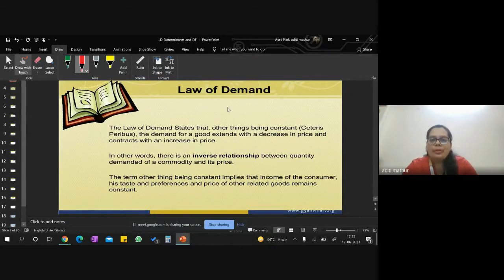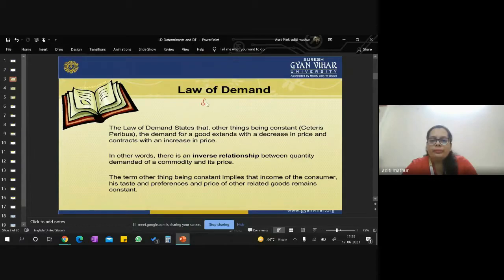Let's take an example that you are asked to buy sugar, and when you go to the shopkeeper, the shopkeeper says that for 5 kg he is going to charge 50 rupees.